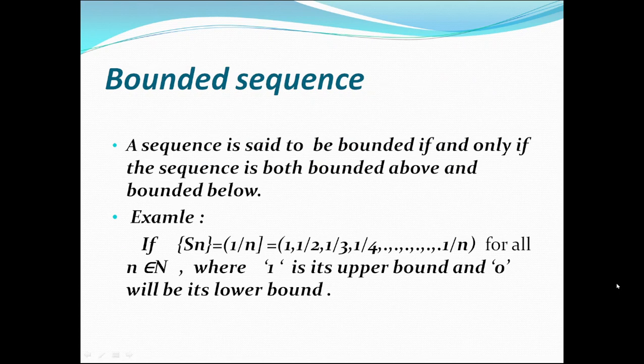Let's start with bounded sequence. A sequence is said to be bounded if and only if the sequence is both bounded above as well as bounded below. For example, if sequence Sn is equal to 1 by n, then its terms will be 1, 1 by 2, 1 by 3, 1 by 4, and so on to 1 by n for all n belongs to capital N, where 1 will be its upper bound and 0 will be its lower bound. So we can say that the sequence is bounded above as well as bounded below, and the sequence 1 by n is a bounded sequence.